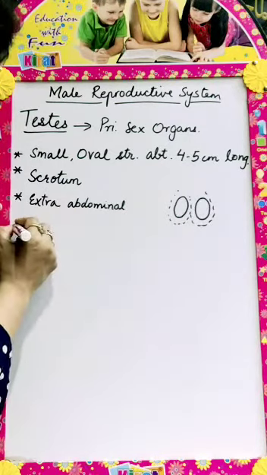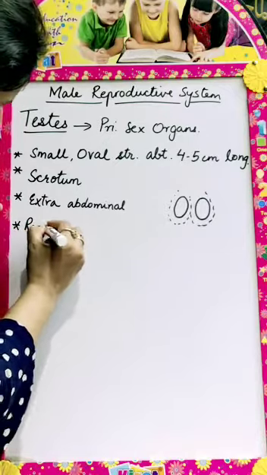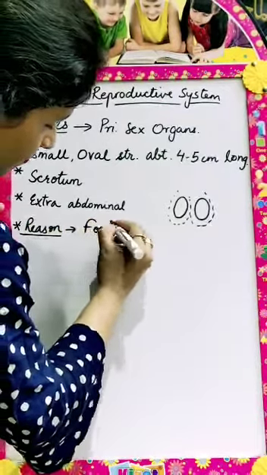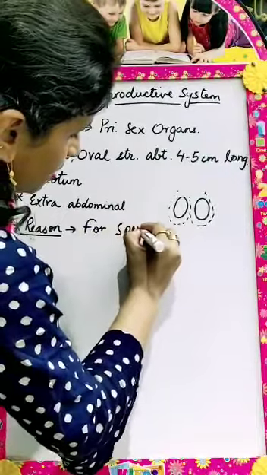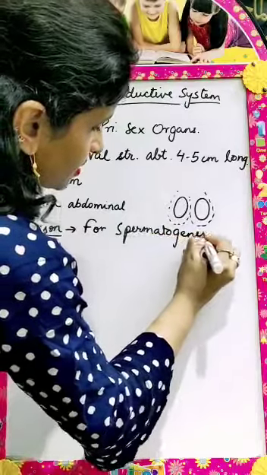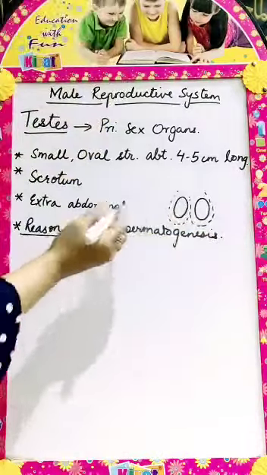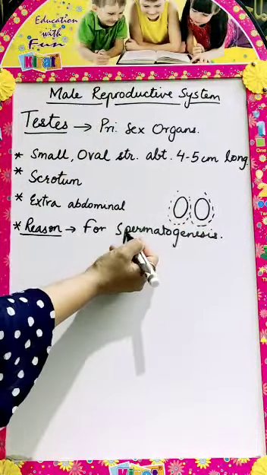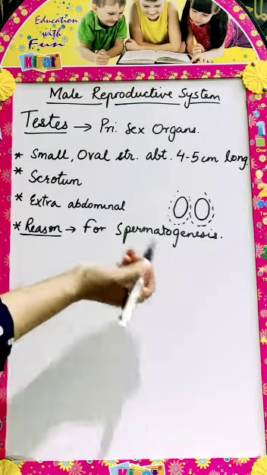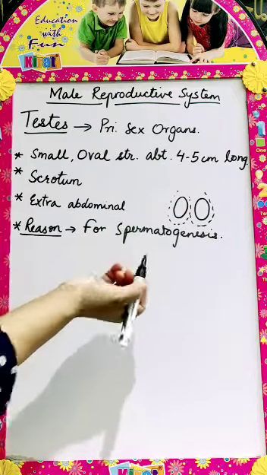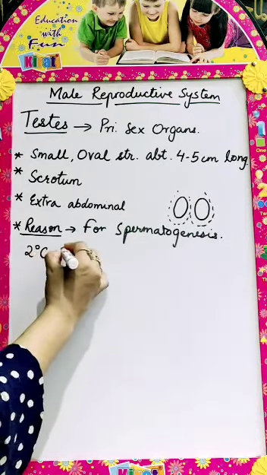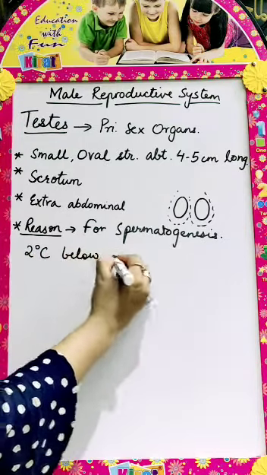The reason for this is that for spermatogenesis, that is the formation of sperms, the temperature that is required is 2 degrees Celsius below the body temperature.